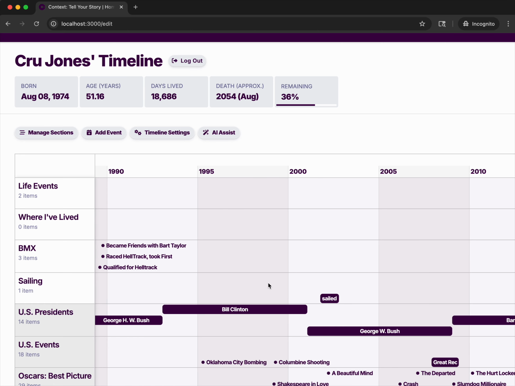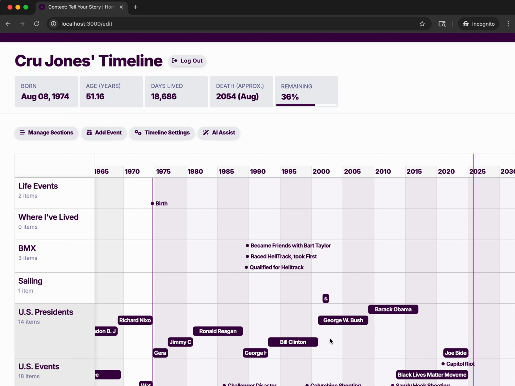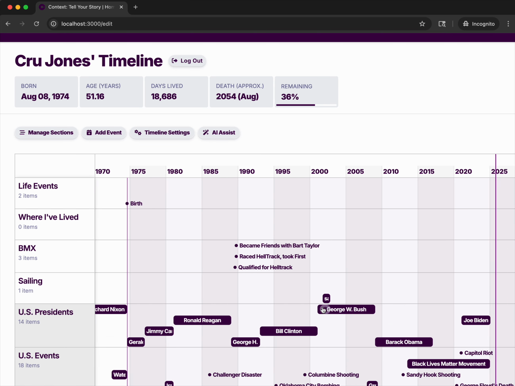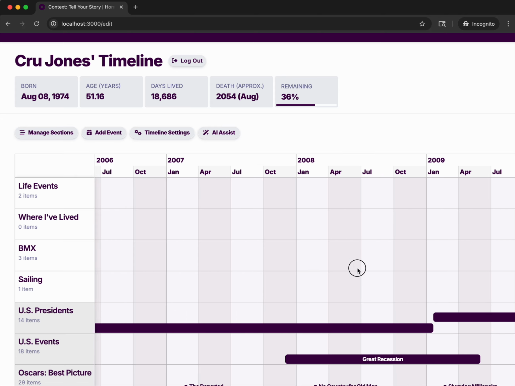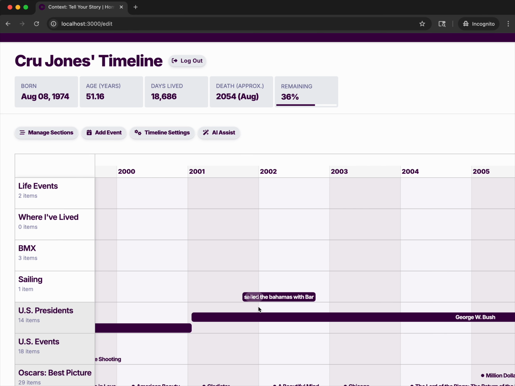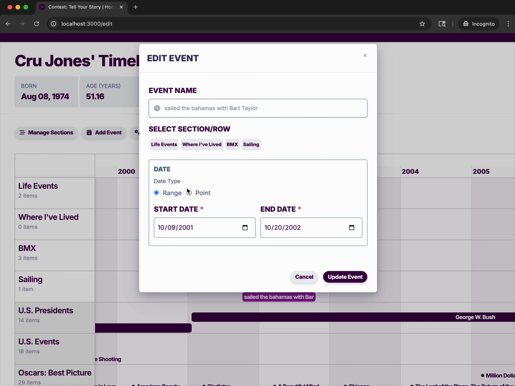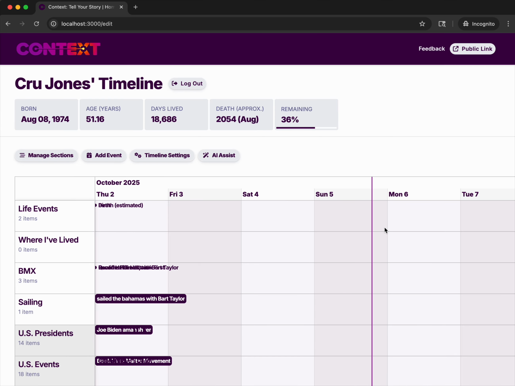Now, what I've found is, we're dealing with time scales, right? And if you zoom all the way out, it's hard to even read this one, because I'm looking at basically his entire life. Generally, you're going to be viewing it at this view, which is 3 or 4 years. So what you can do is change this to a point, and it'll just pick the day roughly it started, right? Oh, hold on.